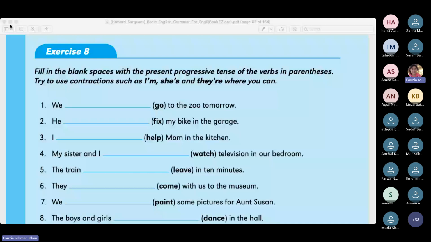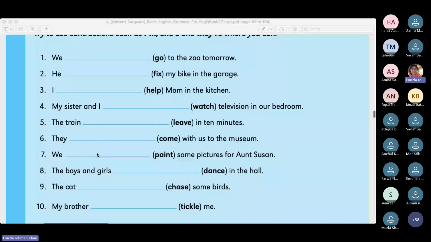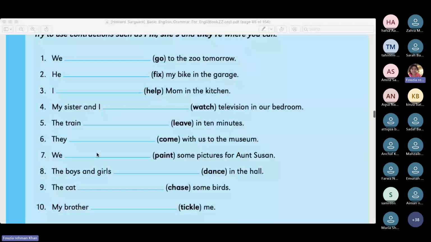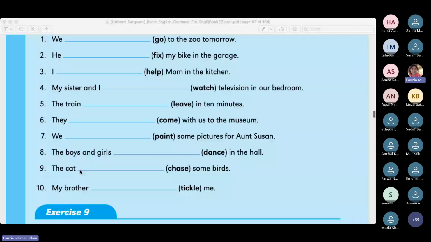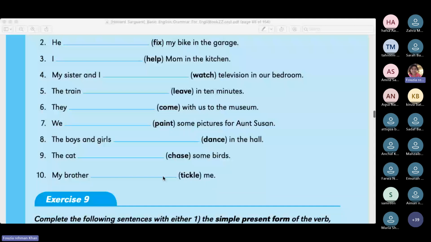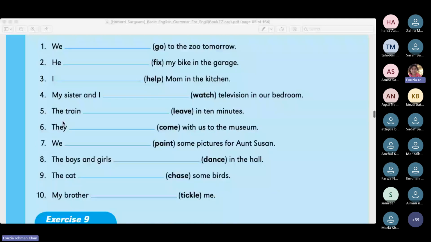The train is leaving in 10 minutes. They are coming with us to the museum. We are painting some pictures for Aunt Susan. The boys and girls are dancing in the hall. The cat is chasing. See, it's a singular one, right? My brother, again, a singular one, is tickling me. The cat is chasing some birds. The boys and girls, plural. We, plural. They, plural. They are. The train, singular. The train is leaving.